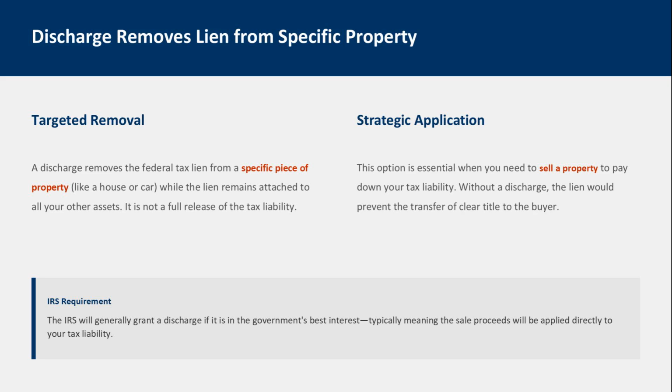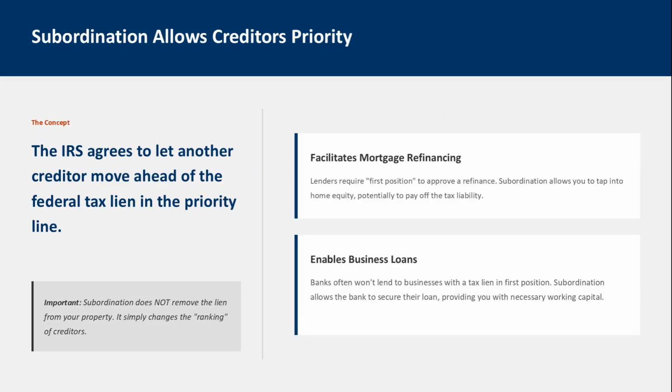Many real estate owners think that they cannot sell their property with a tax lien attached. They can, even if the sale of the property does not yield enough funds to pay off all the tax liability. Subordination allows another creditor to move ahead of the federal tax lien in priority, facilitating mortgage refinancing and enabling business loans without removing the lien itself. The IRS will allow another creditor to be in first lien position if it is in the best interest of the